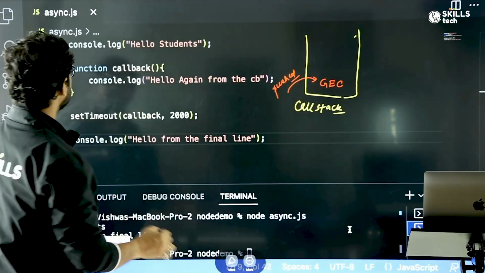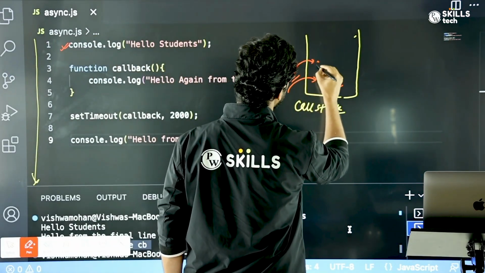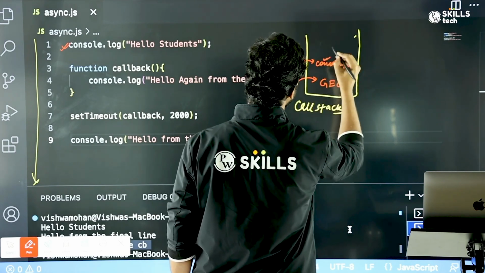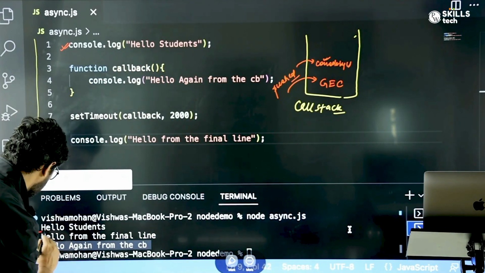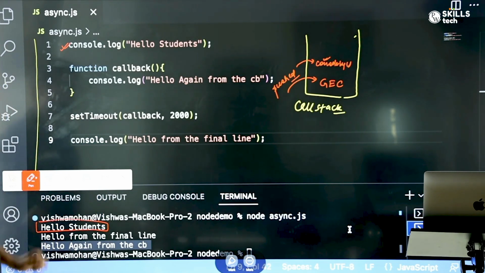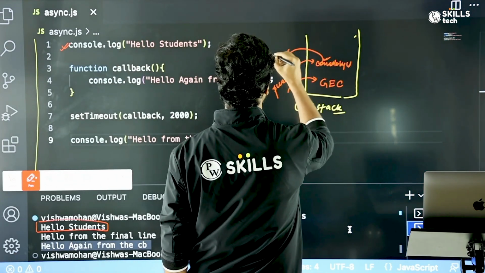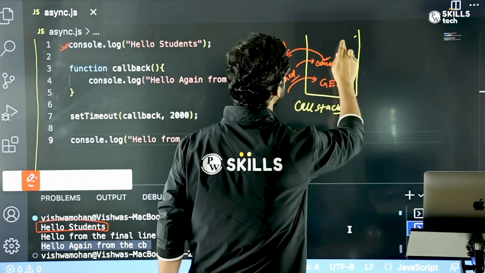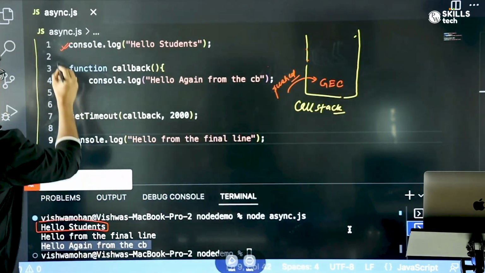Very nice. Then the first line execution will happen. So this console.log will get pushed and the execution happens. When this execution happens, you see here this hello students gets printed, correct? Now once this execution has happened, it should be popped out. So since it is popped out, it will get removed. So what I'm going to do now is delete this. The next step is that I come here.